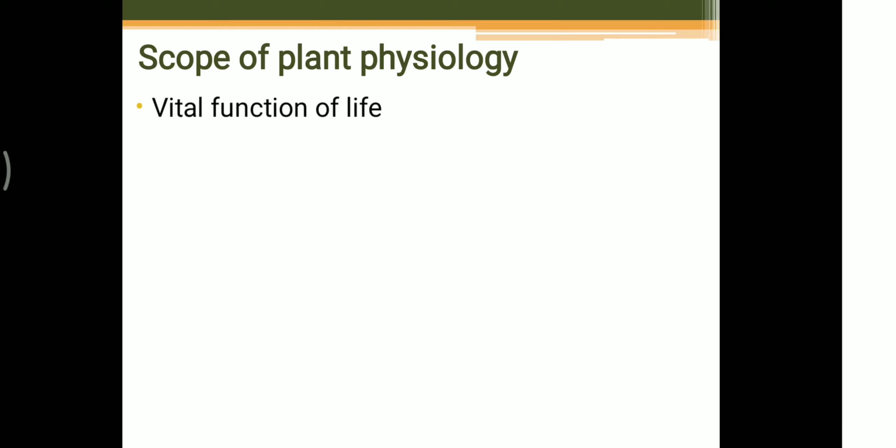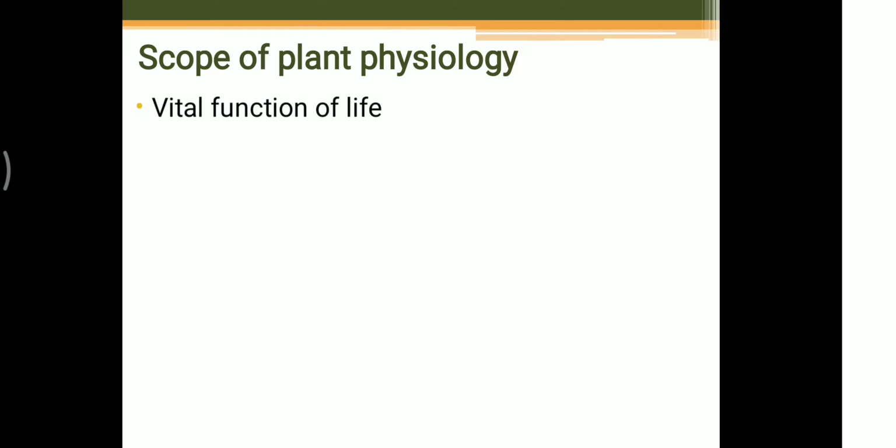Then only can we understand the various aspects of plant physiology. Hence, plant physiology has a great scope in understanding the internal morphology of the plant also. We must be aware of the internal morphology. Hence, plant physiology and morphology combine together.